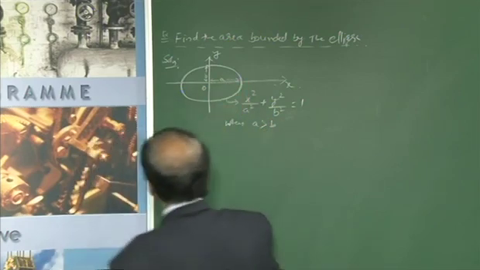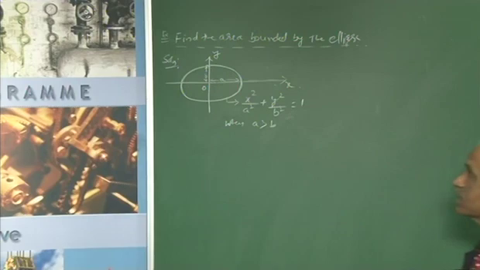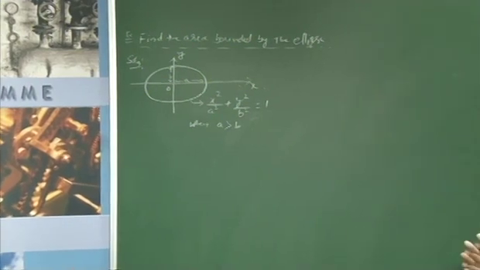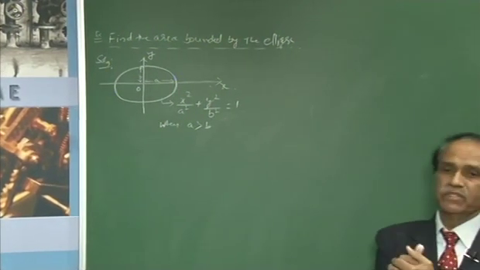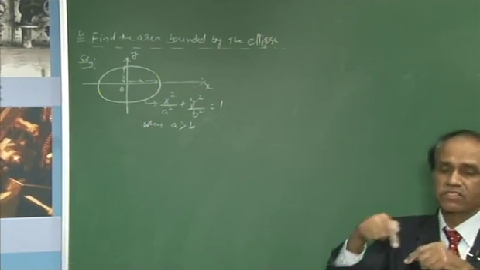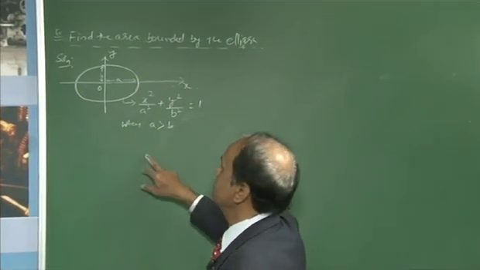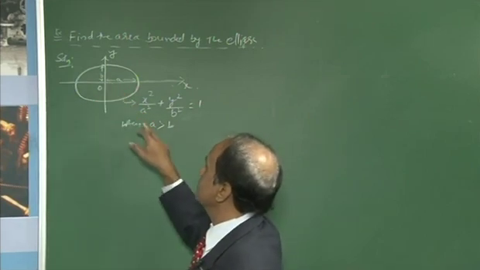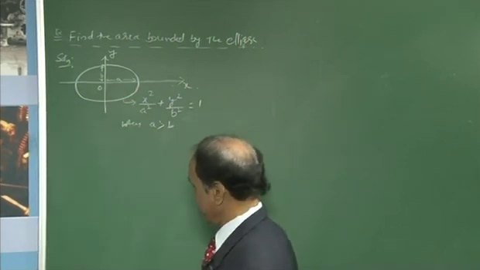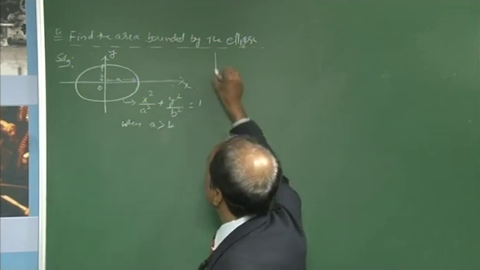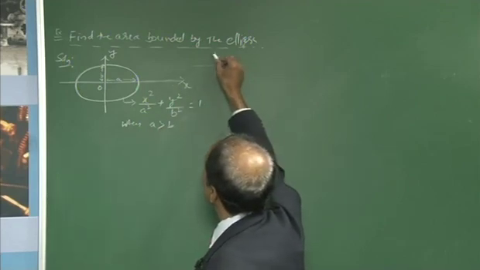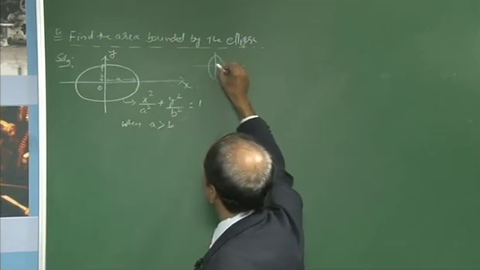That means a length is greater than b length. If a equal to b, what happens? If a equal to b, that gives the circle. Then when a is greater than b or less than b: this is the case of a greater than b, and when a is less than b it comes like this.